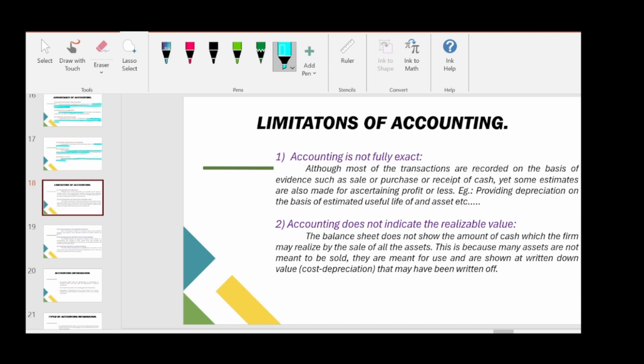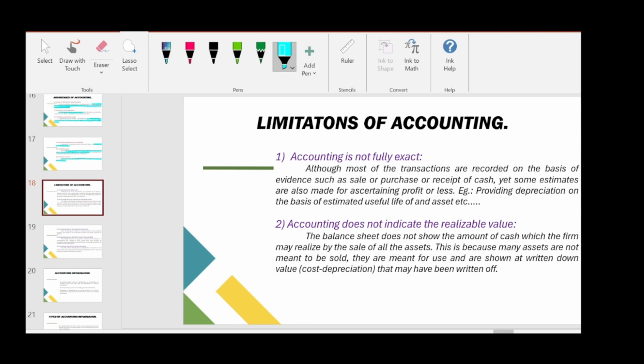For example, if we are making entries for sale and purchase, we will have supporting documents like purchase vouchers, invoices, and receipts for cash paid by the customers.